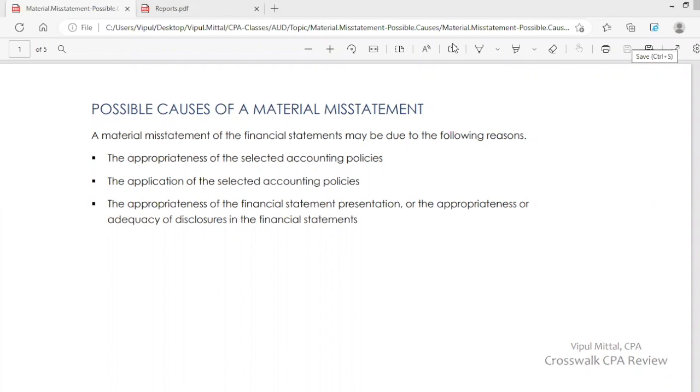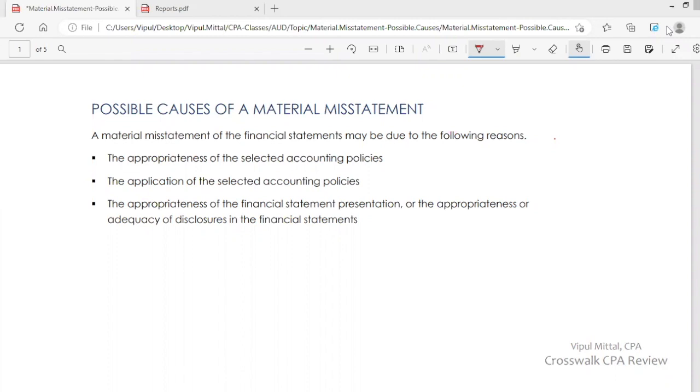I've discussed what is a material misstatement in another video. Do watch that video to get an understanding of material misstatement. Now, what are the possible causes? A material misstatement of the financial statements may be due to the following reasons. So, three possible reasons we are discussing here.